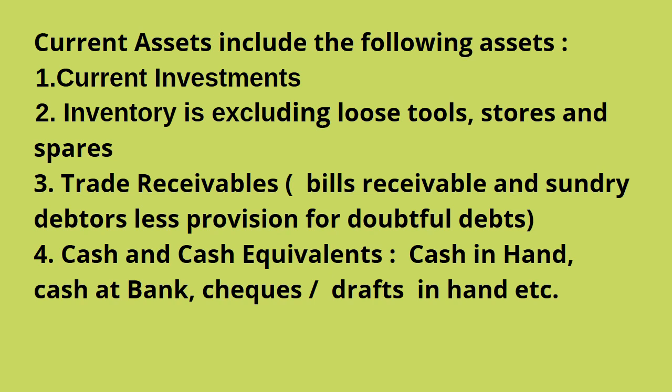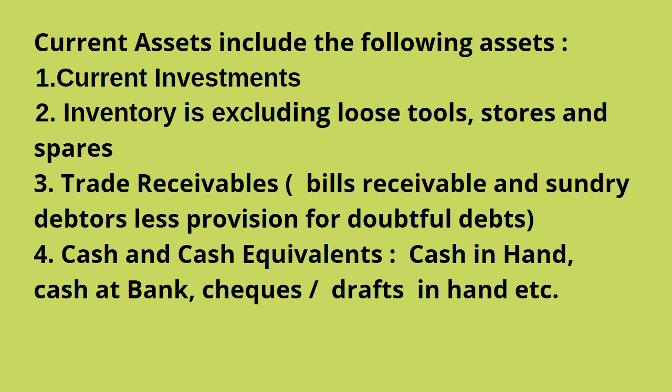I am discussing current assets. It includes the following assets. First of all, current investments. Second number, inventory, excluding loose tools, spares and stores. Third number, trade receivables. In trade receivables, what will be taken? It will be bills receivable and sundry debtors.